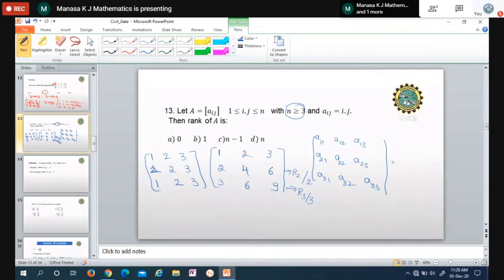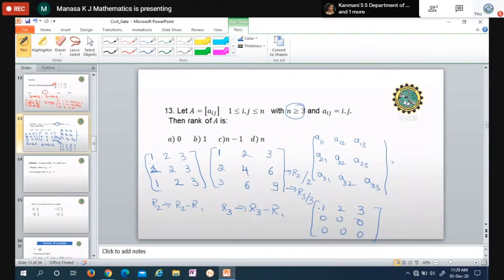Now I want to make these two elements 0. Now you do it, R2 equals R2 minus R1, R3 equals R3 minus R1 or R1 minus R3. That gives, first row remains the same. Second row is 1 minus 1, 0, 2 minus 2, 0, 3 minus 3, 0. Similarly, row 3 is R3 minus R1, 1 minus 1, 0, 2 minus 2, 0, 3 minus 3, 0. This row is also 0.